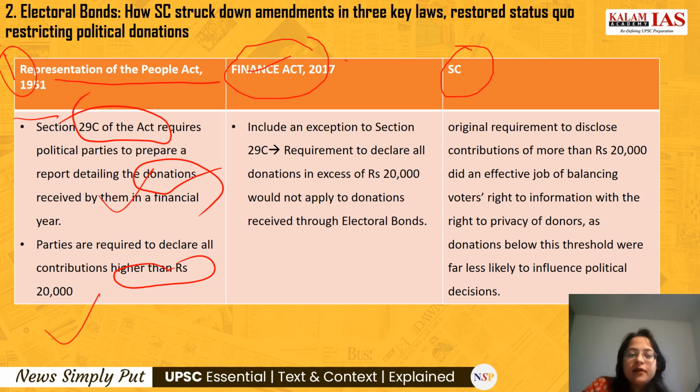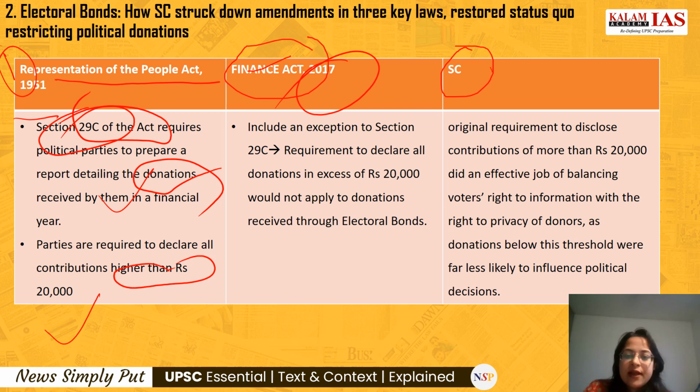But in the amendment through the Finance Act of 2017, it included an exception to this Section 29C. This requirement to declare all the donations in excess of 20,000 rupees would not apply to the donations made through the electoral bonds. That means anybody donating through the electoral bond, even more than 20,000 rupees, did not require any disclosure.